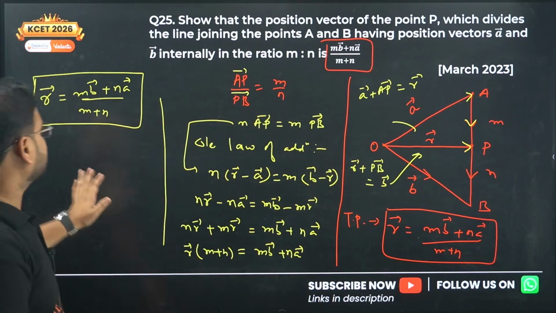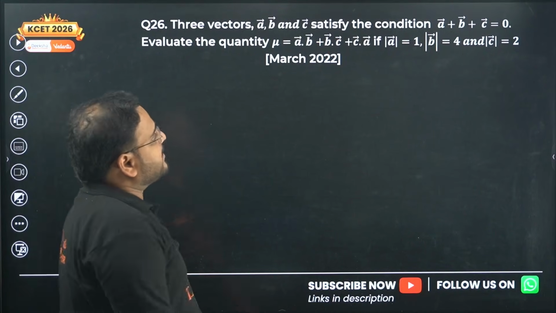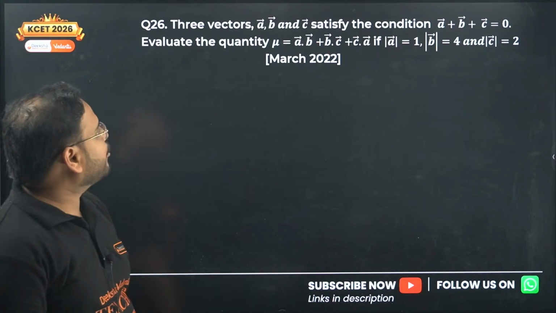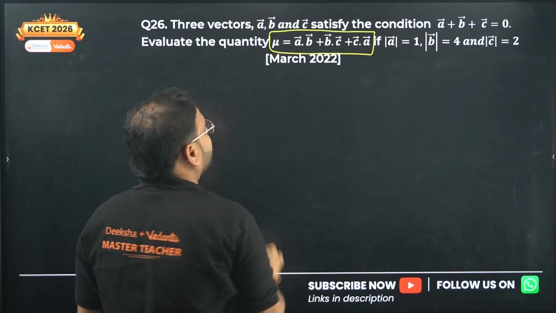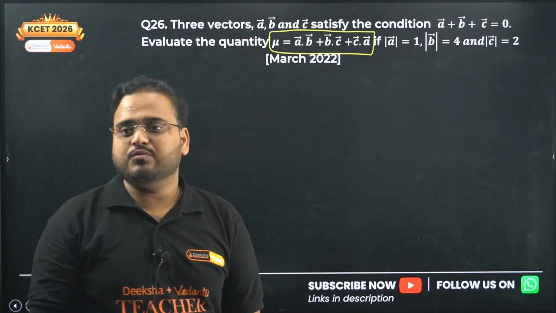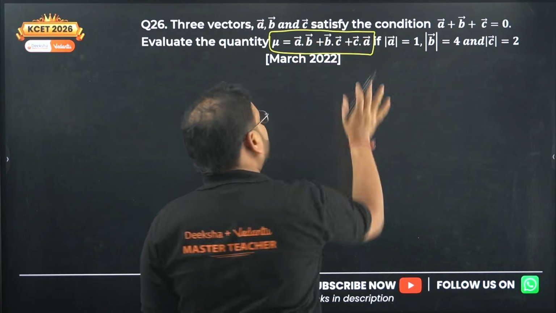26. 3 vectors A, B, C satisfying the condition A plus B plus C equal to 0. I'm looking to find the value of mu when mod of A is 1, mod of B is 4, and mod of C is 2. Please check carefully. A dot B, B dot C, C dot A is there.